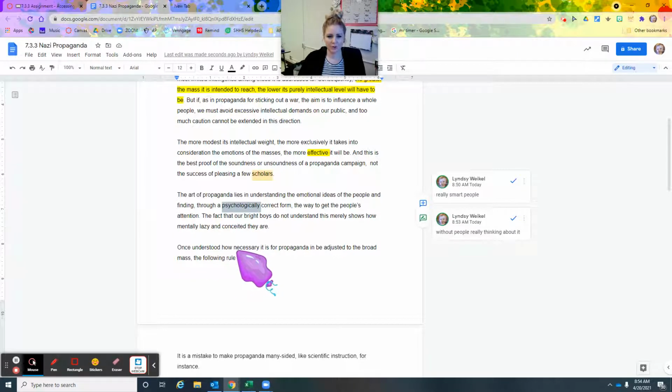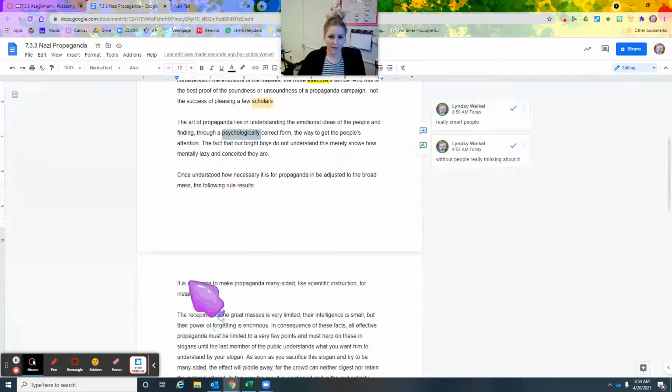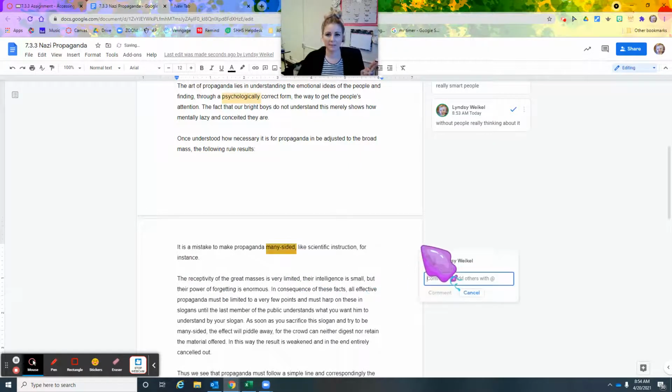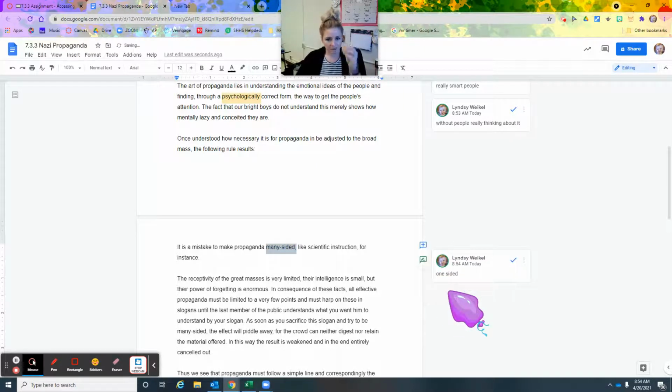Once understood how necessary it is for propaganda to be adjusted to the broad mass, the following rule results. It is a mistake to make propaganda many-sided, like scientific instruction, for instance. So it has to be one-sided. That's what he's saying. So one-sided idea, not too overly complicated, so you can really understand what's going on. So propaganda has to be one-sided.